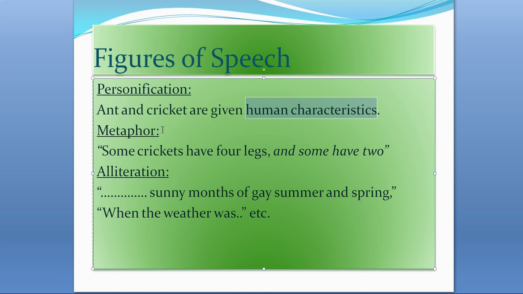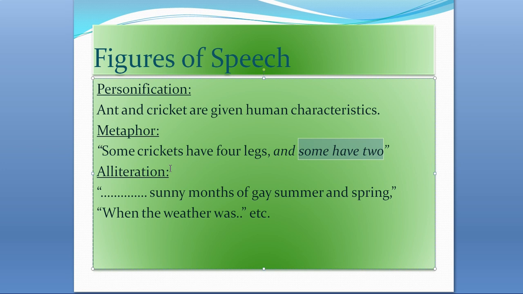And the second thing is metaphor. Metaphor is a comparison between two things without the words as or like. It is an indirect comparison. Where has the comparison been made here? Some have two legs. It means here that some is not the cricket; some is compared with human beings. So the crickets are compared to human beings. The poet did not directly say that some human beings are like crickets, but the poet says some have two legs.